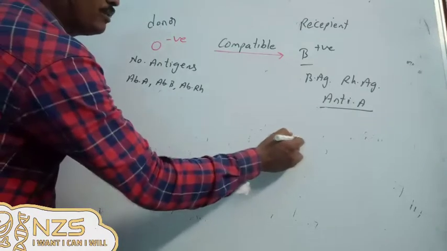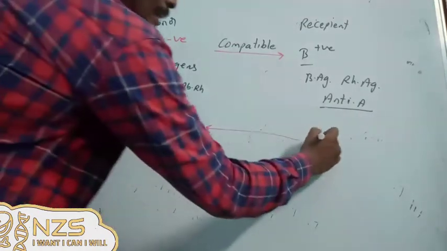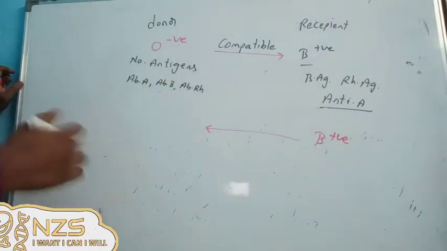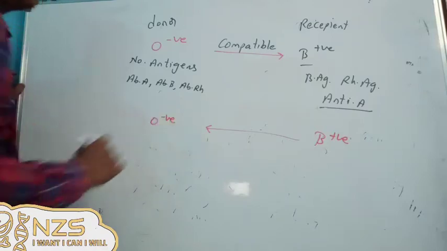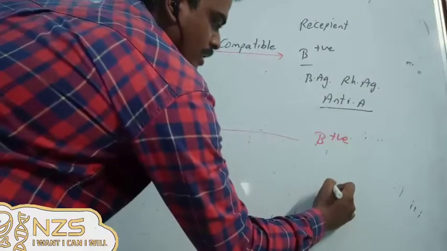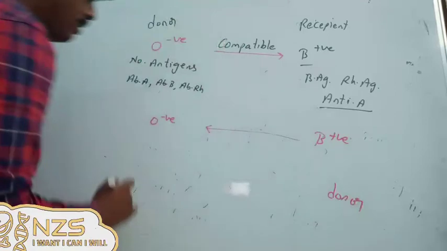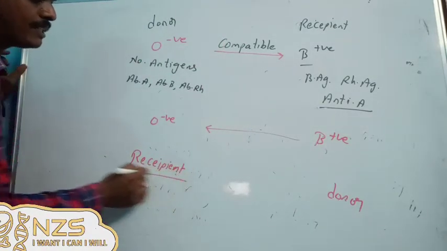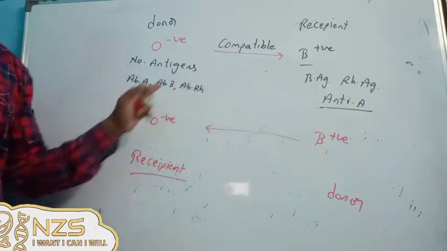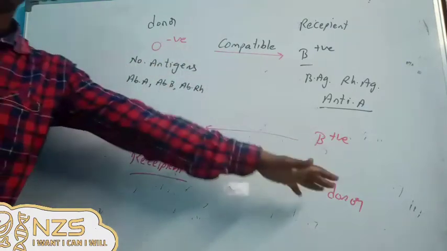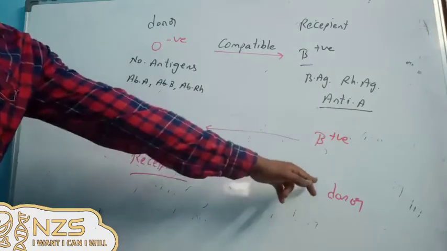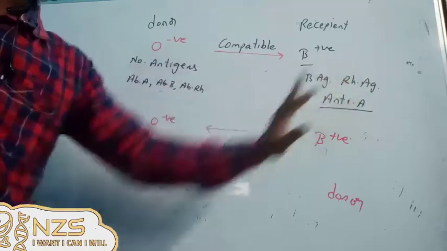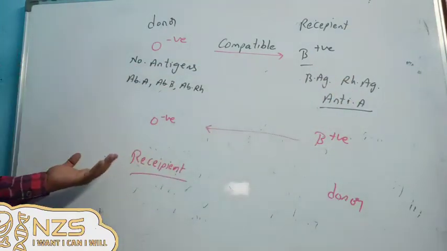If there is transfusion between the same B positive, but the transfusion has been reversed, then a B positive person is giving blood to the other. Now he became the donor and the other became the recipient. Think of this issue. We'll apply the same rules. First we'll start with the donor part. The donor can have the same antigens. You have antigen B, antigen RH here, but here we don't have any antigen.